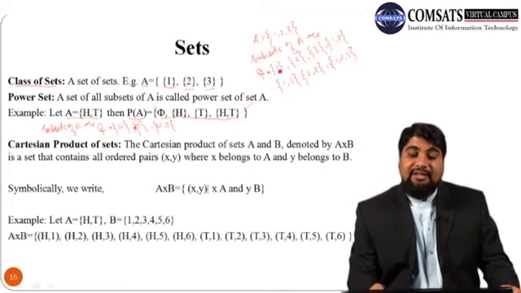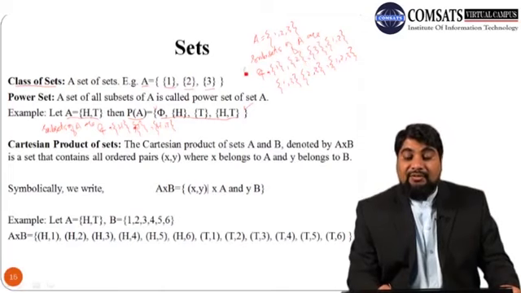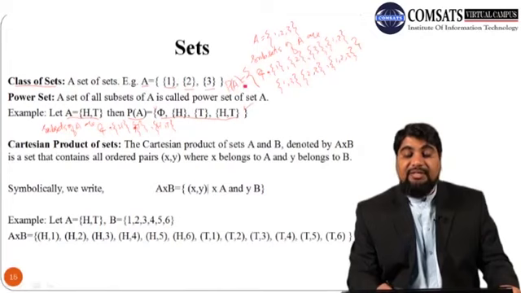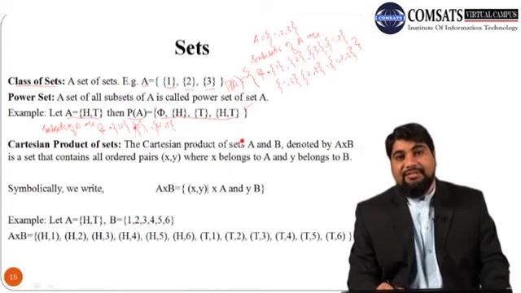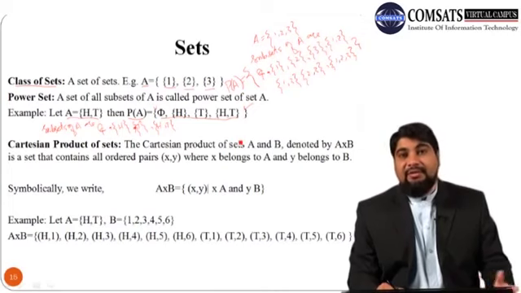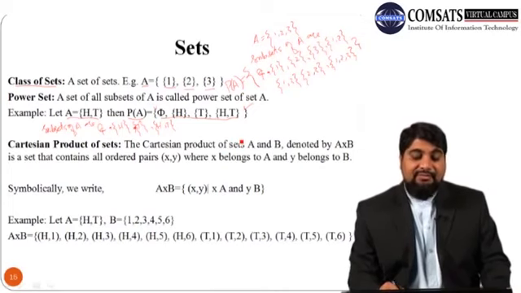So you can see that there are 8 subsets of this set A. If we enclose all these sets within curly braces to construct another set, then this will be called the power set of set A. So this is how to calculate the power set of A.